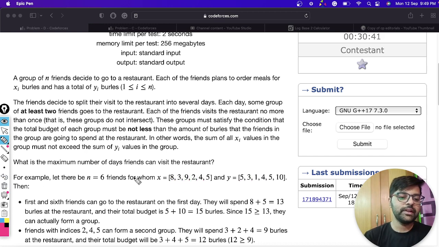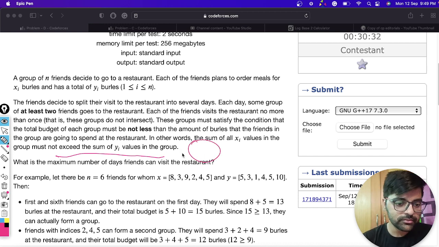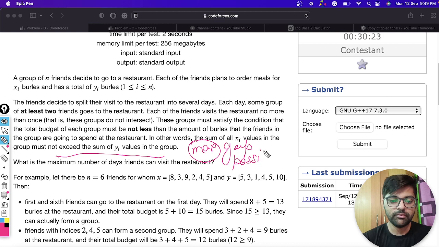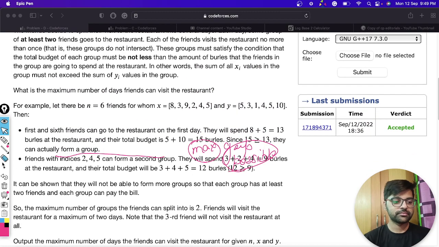Now we will have to divide them into some groups and tell the maximum number of days the friends can visit, or alternatively tell the total number of maximum groups possible, right? So they had given us an example.